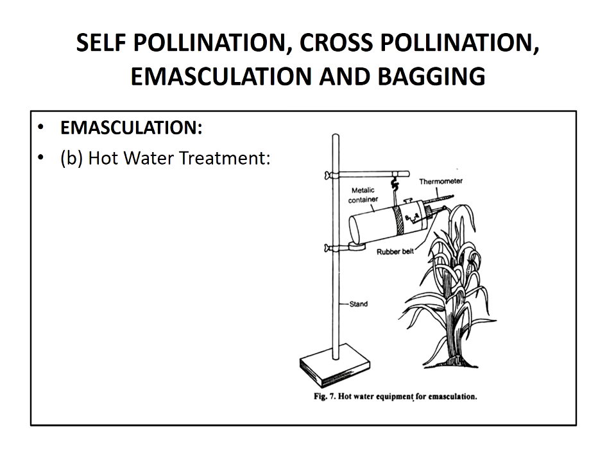Here the emasculation is done by dipping the flowers in hot water. The time varies from species to species. In some cases we dip the flowers for about 10 minutes, but in other cases, based on the species, the time may vary.